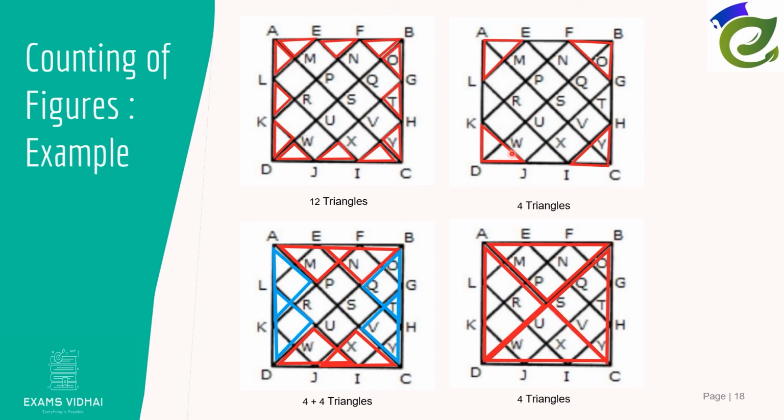Okay, so now let's proceed and see this image from some other angle. This is the same image but we have to observe it in some other respect. Now they have taken a slightly bigger triangle: A, E, L; K, D, J; I, C, H; and G, B, F. So these four triangles are considered, and our count increases by 4.